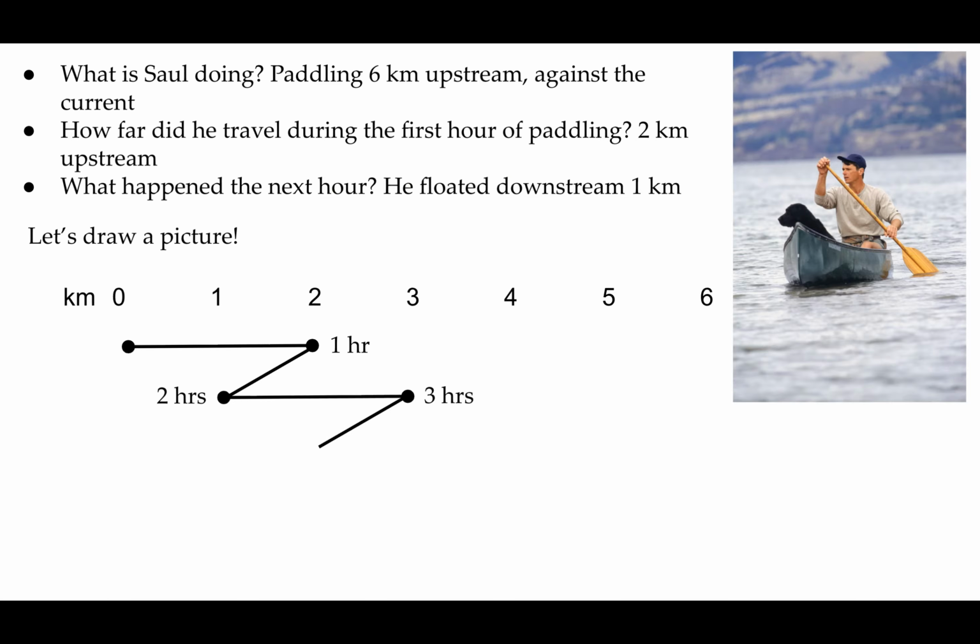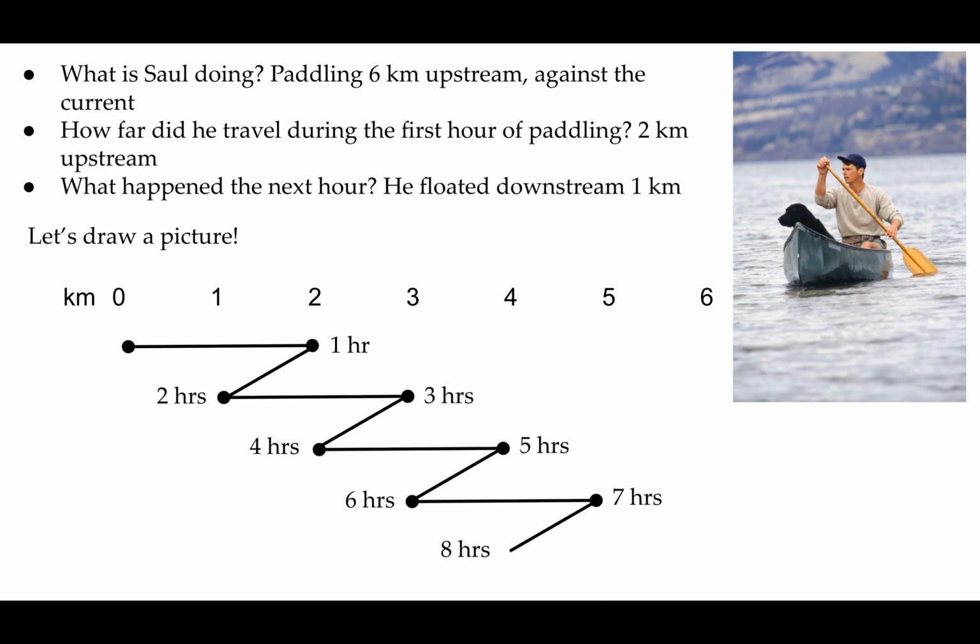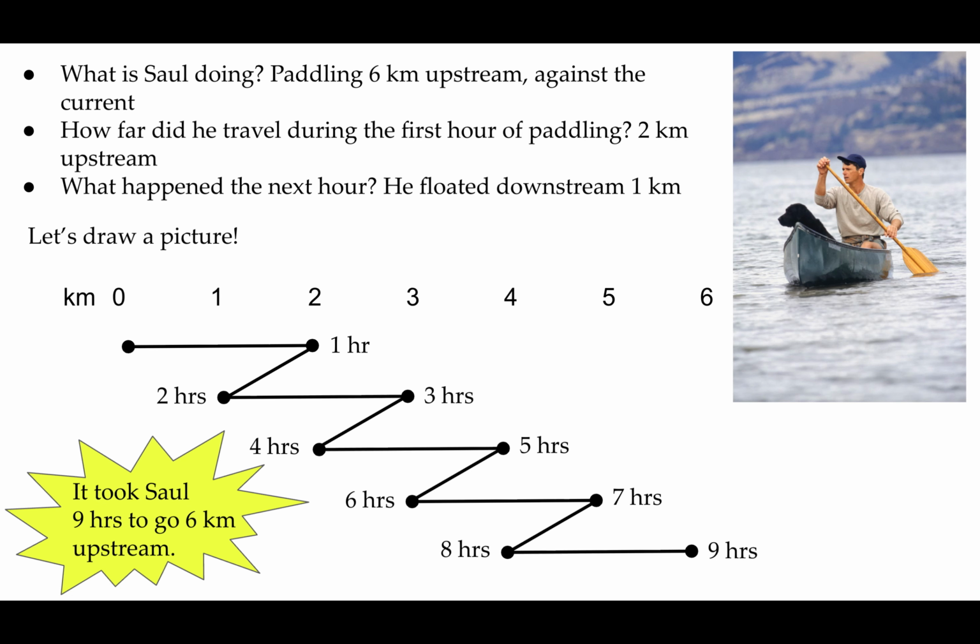Then he went back 1 kilometer. And so now he's at 4 hours. Then he went upstream 2 kilometers, and now we're at 5 hours. Then he went downstream 1 kilometer for 6 hours. Upstream 2 kilometers, so now he's at 5 kilometers, and it's taken him 7 hours. Down 1 kilometer at 8 hours. And finally, he's at 6 kilometers at 9 hours. So it took him a total of 9 hours to go 6 kilometers upstream.